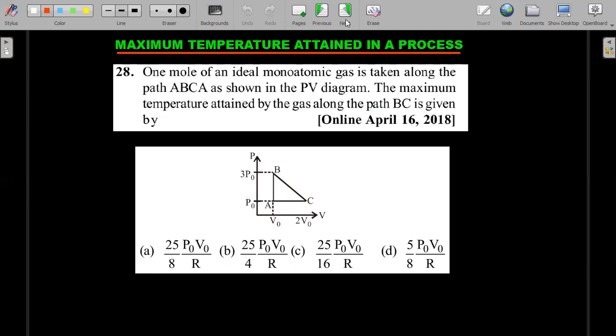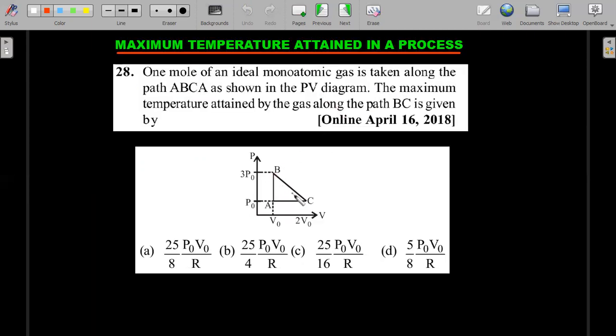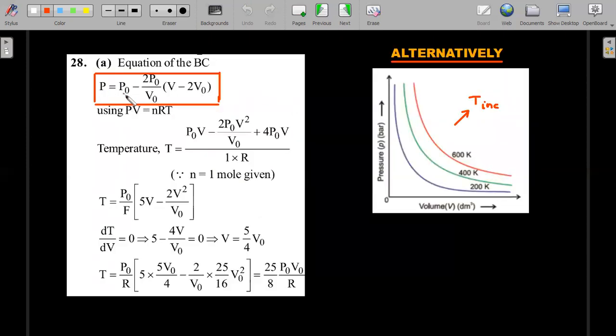I'll show you the solution given in most textbooks and also most of the standard sources on the internet. So they write the equation of the straight line BC. Let me say BC is some straight line. You know the two-point form of a straight line, right? (x1, y1) and (x2, y2) are the two points on a straight line. You should be able to write this straight line equation: y = m times (x minus x naught) plus that number.